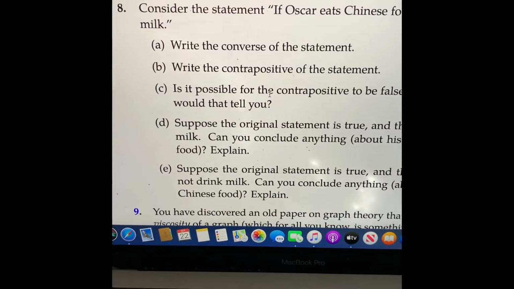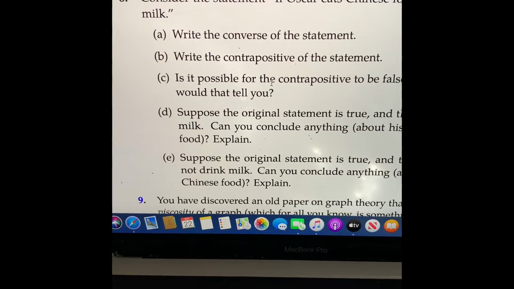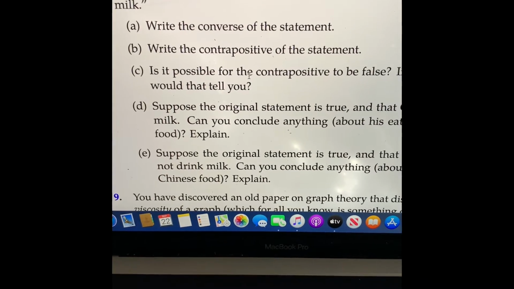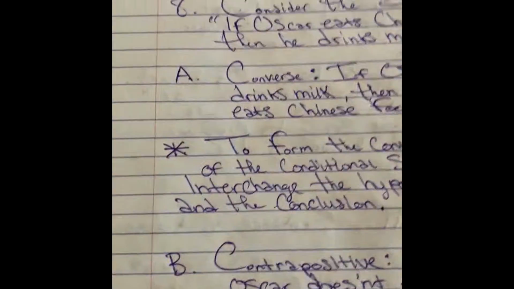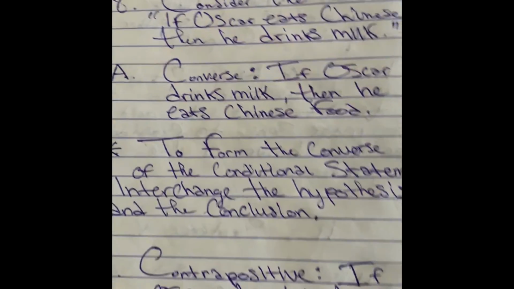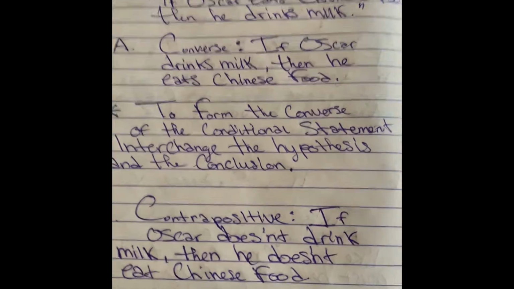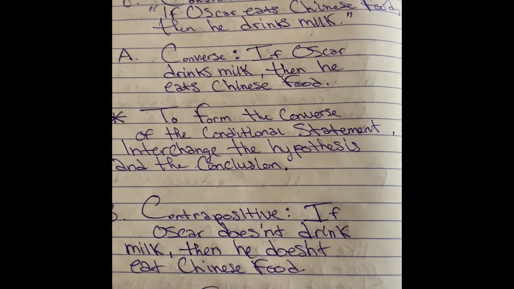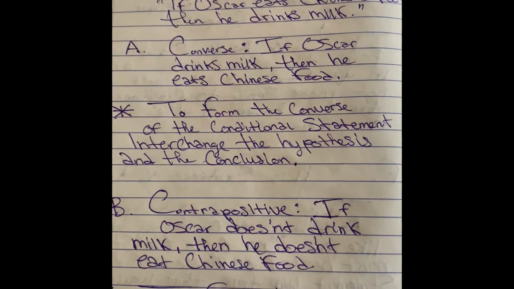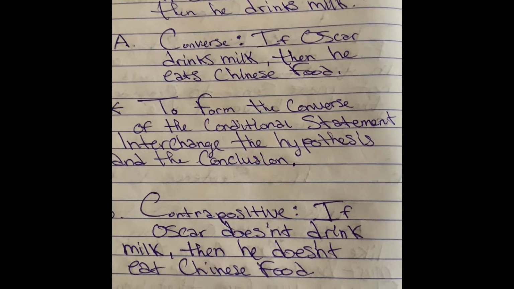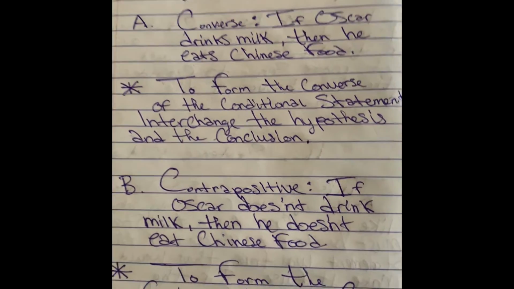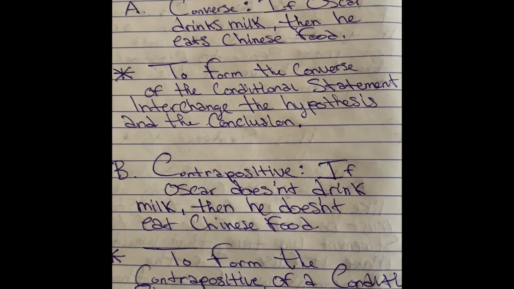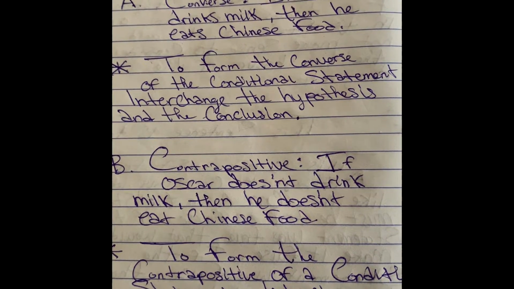Moving on to problem 8. And it says, consider the statement, if Oscar eats Chinese food, then he drinks milk. So for problem A, it says, write the converse of the statement. So the converse of this statement would be, if Oscar drinks milk, then he eats Chinese food. And note, to form the converse of the conditional statement, interchange the hypothesis and the conclusion.